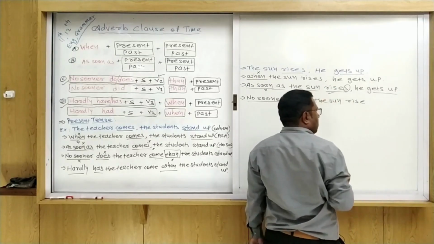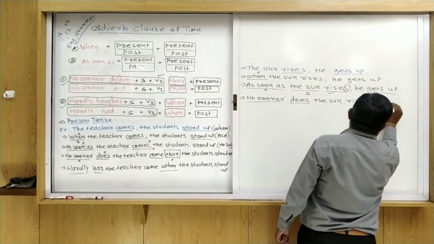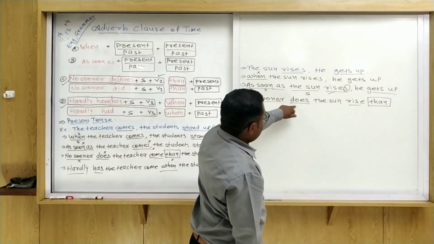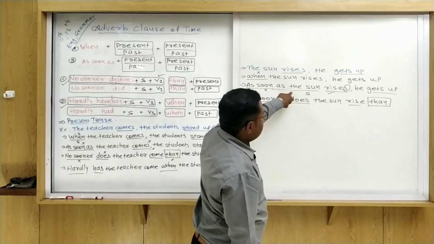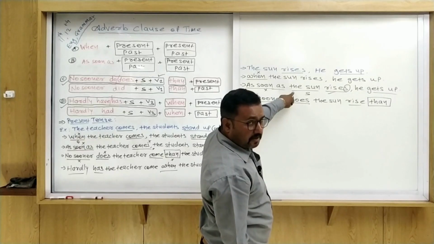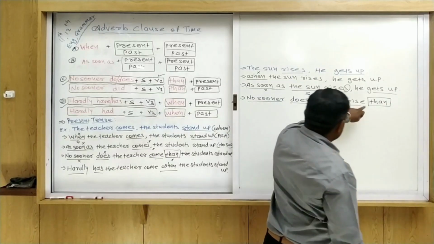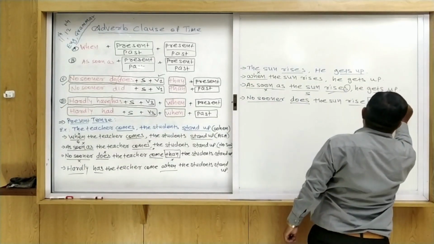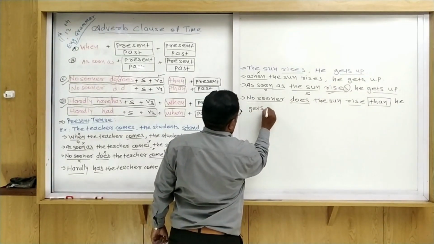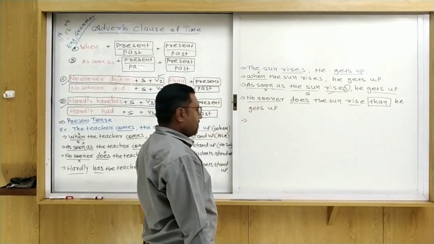The first sentence is over and we use than as a conjunction. Why do we use does here? The subject is sun: he, she or it, third person singular. That is why we use does here. So no sooner does the sun rise than he gets up. We should not change the second sentence.